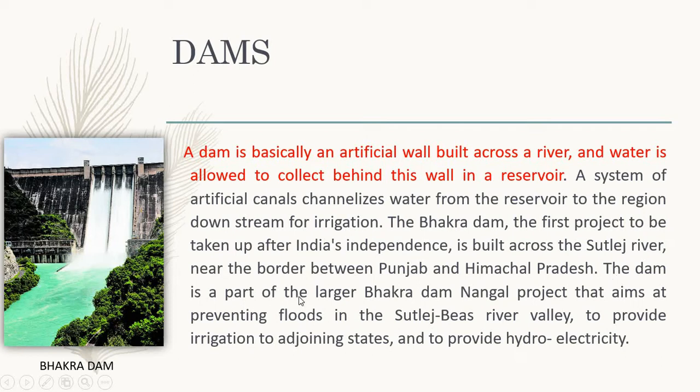The dam is a part of the larger Bhakra Nangal project that aims at preventing floods in the Satluj River Valley, providing irrigation to adjoining states, and providing hydroelectricity. So the main aim behind making this Bhakra Dam is to prevent floods in the Satluj River, to provide irrigation to adjoining states and to provide hydroelectricity. Okay, so this is about the dams.